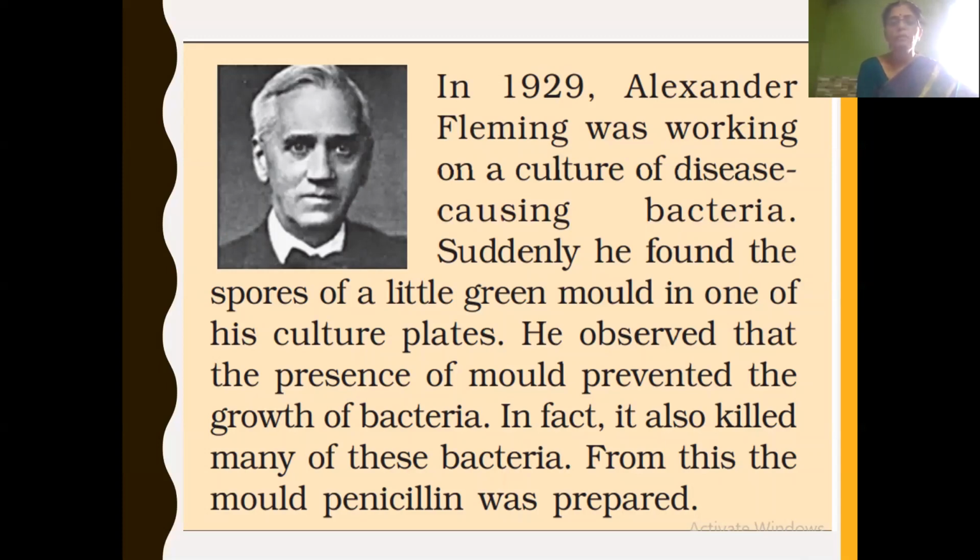He could see only the growth of fungi, that green mold. So from this, penicillin was prepared. This penicillin was prepared from fungi, which could kill the bacteria. So bacterial infection can be cured by the antibiotic called penicillin, which was prepared by Alexander Fleming from a fungus called green mold.